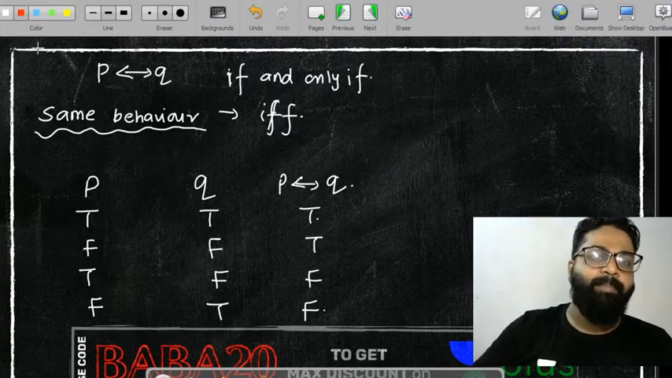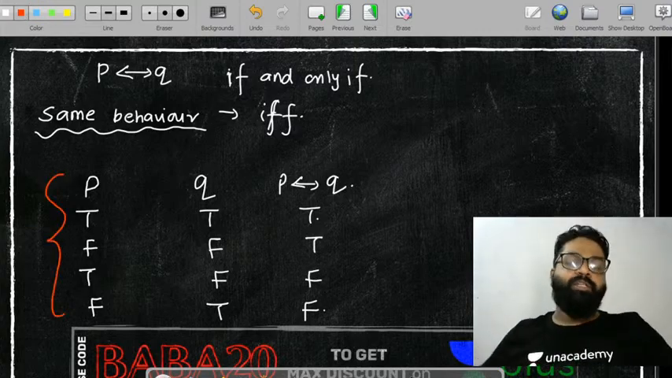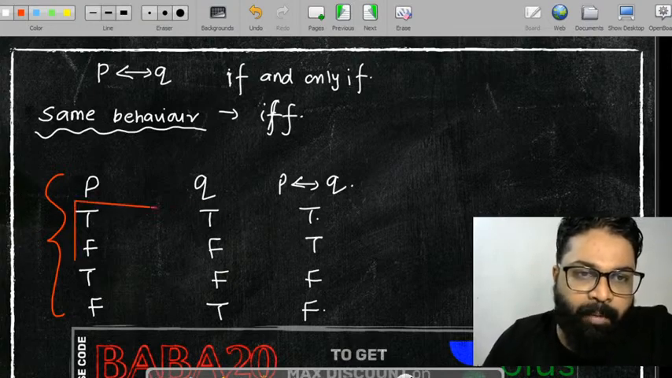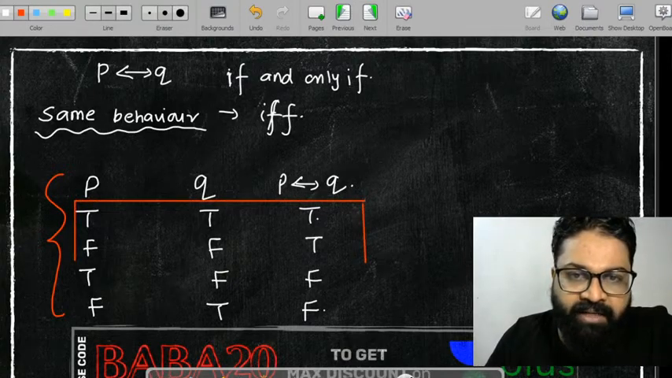So in a double implication, always try to remember it should have the same behavior. Then only you can go and learn about it. It should be having the same behavior.